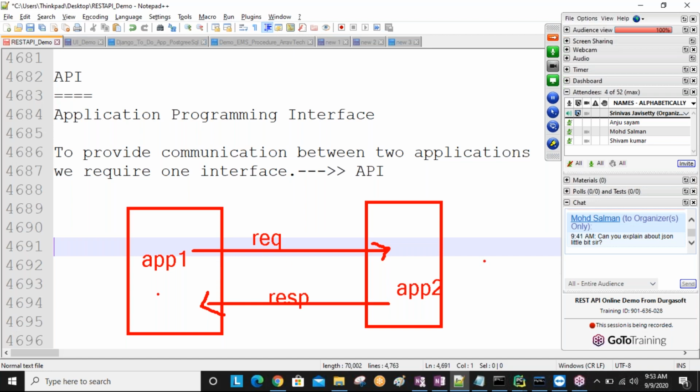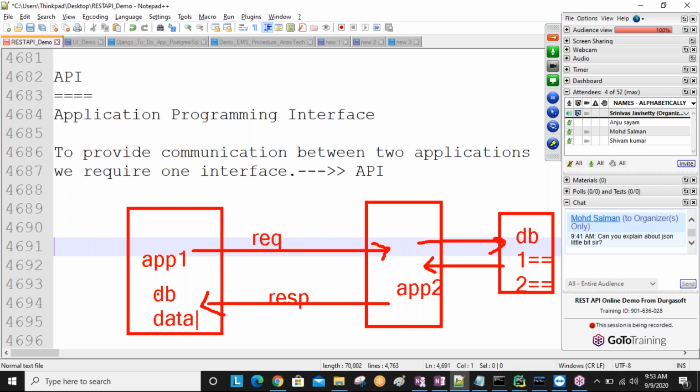For example, my application 2 is having a database with some data. From application 1 I'm sending the request. Now my application 2 is forwarding that request to the database, and I'm getting back the response. This database data, application 2 is now sending back to application 1. Then finally inside application 1, I can use the DB data. I got it, this one, sir.